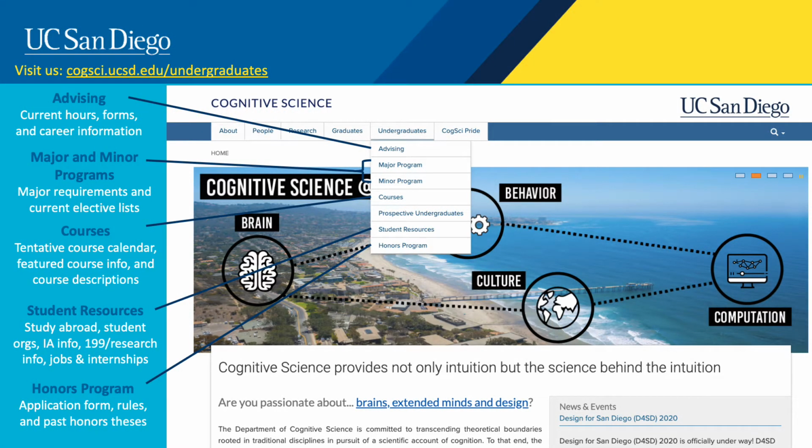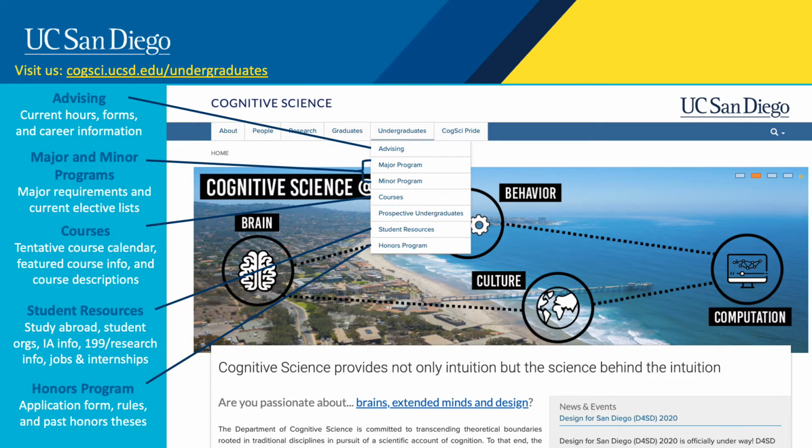So this is our website here. It has a lot of information, but the main relevant area for you all would be the Undergraduates tab. I recommend at the end of this session you all just peruse it a little bit and get more familiar with the different tabs. Just to cover it very briefly, we have the Advising tab here, which will cover the hours of operation for the services that I mentioned on the previous slide.